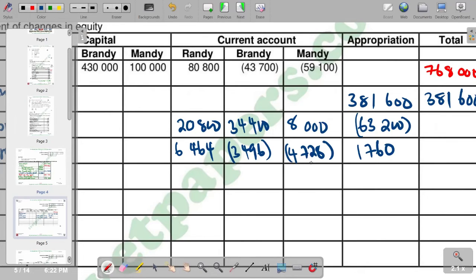So when you get a negative, here it becomes opposite. It becomes a positive. So here we presented as a negative because the answer was a positive. We said positive 20,800 plus positive 34,400 plus positive 8,000 to get a positive 63,200. So when it gets under appropriation, it changes sign to become a negative. So this one we got negative 1,760. Now it has changed sign to become a positive. So that's all what we have. Then we go to the next part whereby we have got interest on loan.